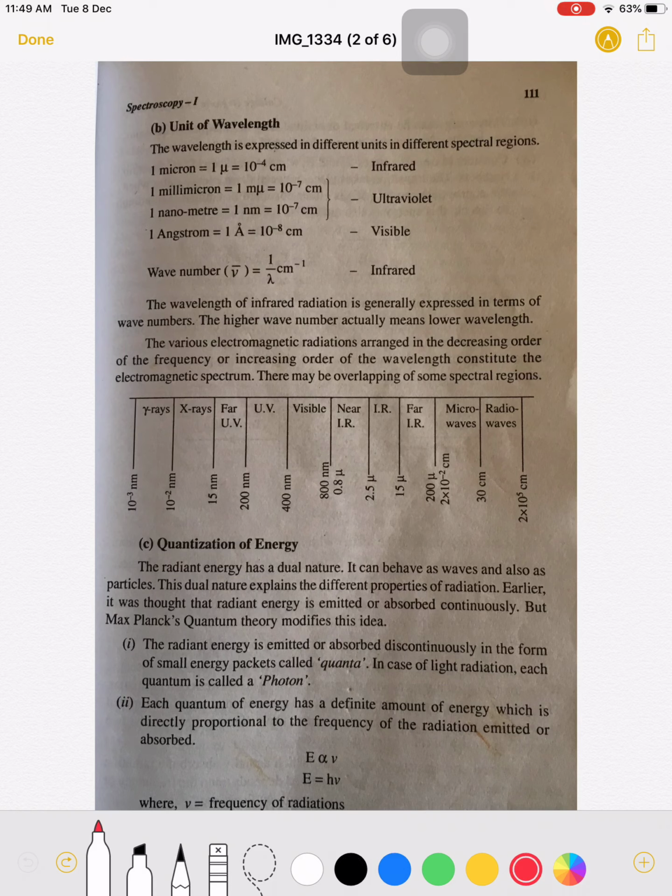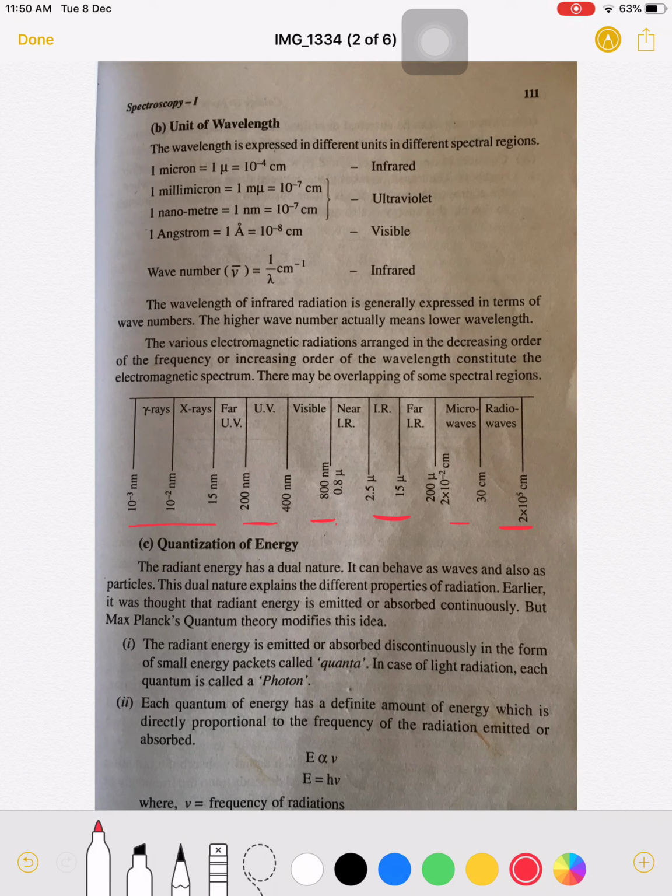The various electromagnetic radiations arranged in decreasing order of frequency or increasing order of wavelength constitute the electromagnetic spectrum. If you see this spectrum, on the left-hand side gamma rays are there, X-rays, then UV, visible, then IR radiations, then microwaves, and finally the radio waves.